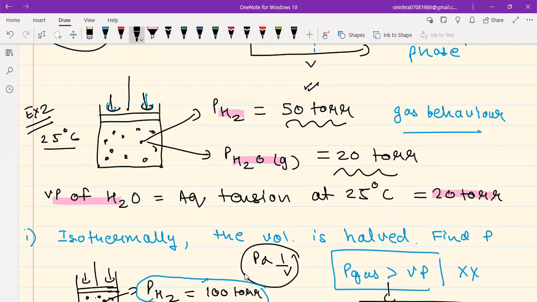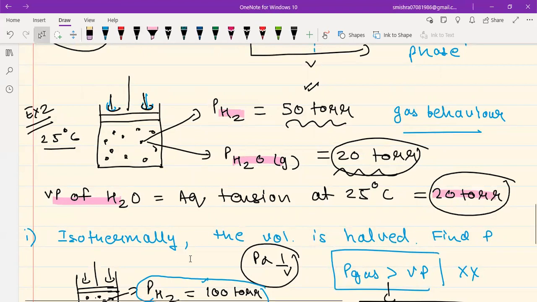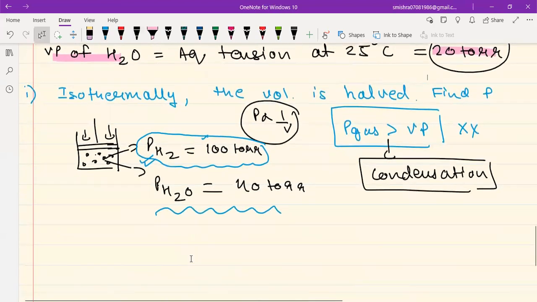And it will restore its pressure equal to the vapor pressure, which happens to be 20 torr. So the pressure of H2O, in no situation, can go above 20, because if P gas is greater than vapor pressure, then there will be condensation.